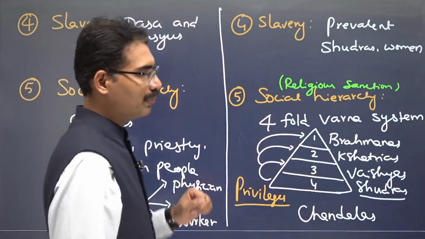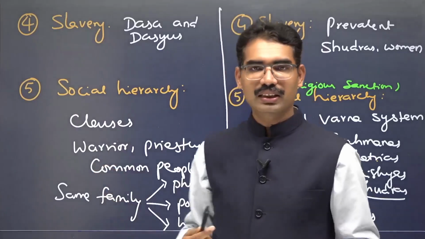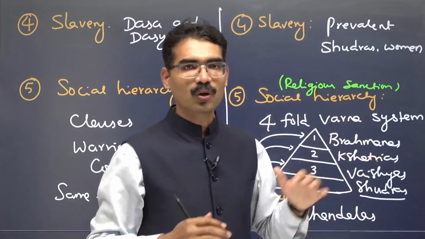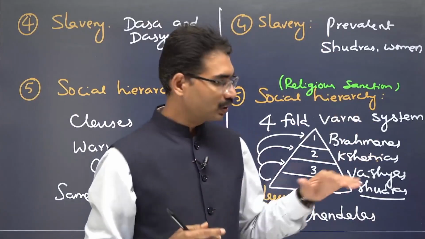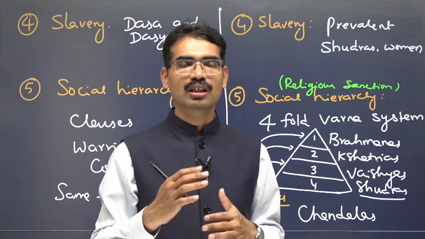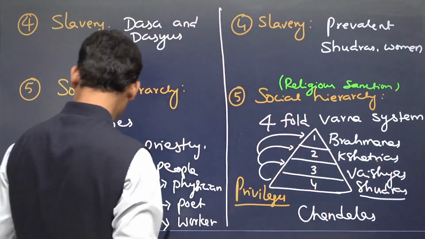So which is more liberal? Overall, the early Vedic period is more liberal and the later Vedic period is more rule-based. Rigidities were about to emerge. Particularly for Shudras and women, conditions became less liberal in the later Vedic period. Next element.